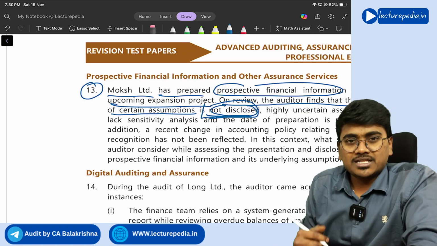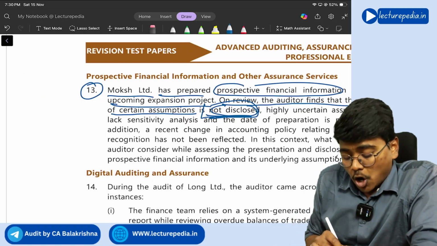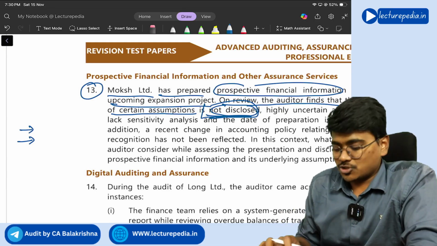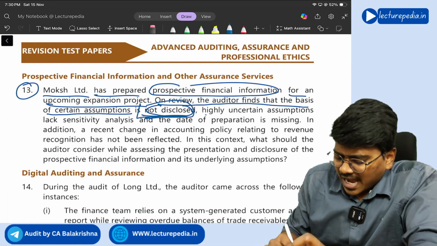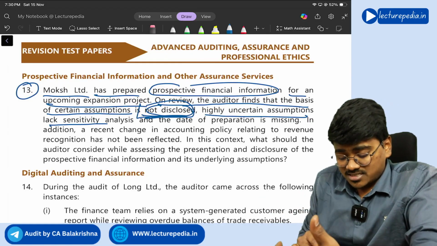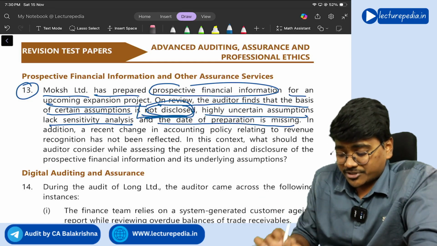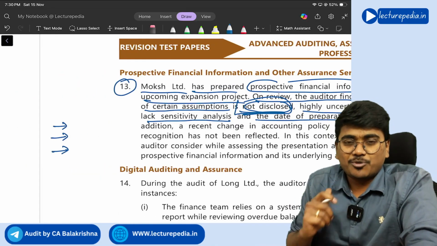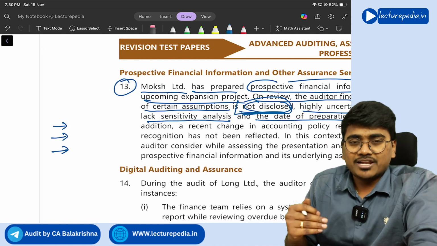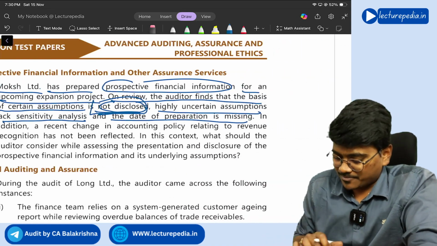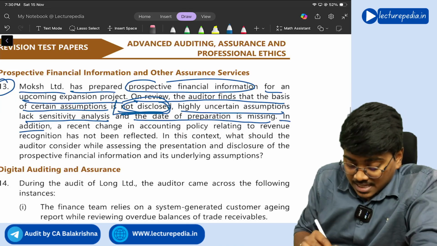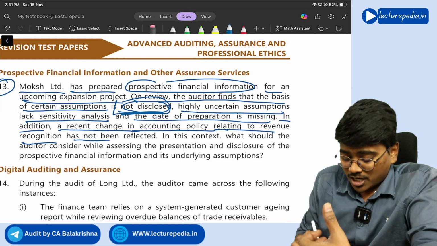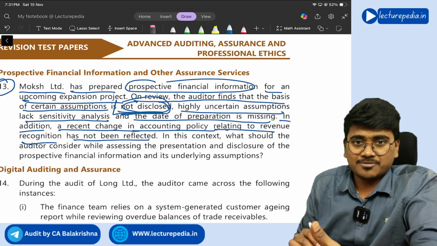So one of the points that you will consider as an auditor is whether all the assumptions, accounting policies are properly disclosed or not. Next, highly uncertain assumptions lack sensitivity analysis and the date of preparation is missing. See, date of preparation should also be present. This is also one of the points that you will see while verifying the prospective financial information, right? Next, in addition, a recent change in the accounting policy related to revenue recognition has not been reflected. It seems that should be reflected, right?